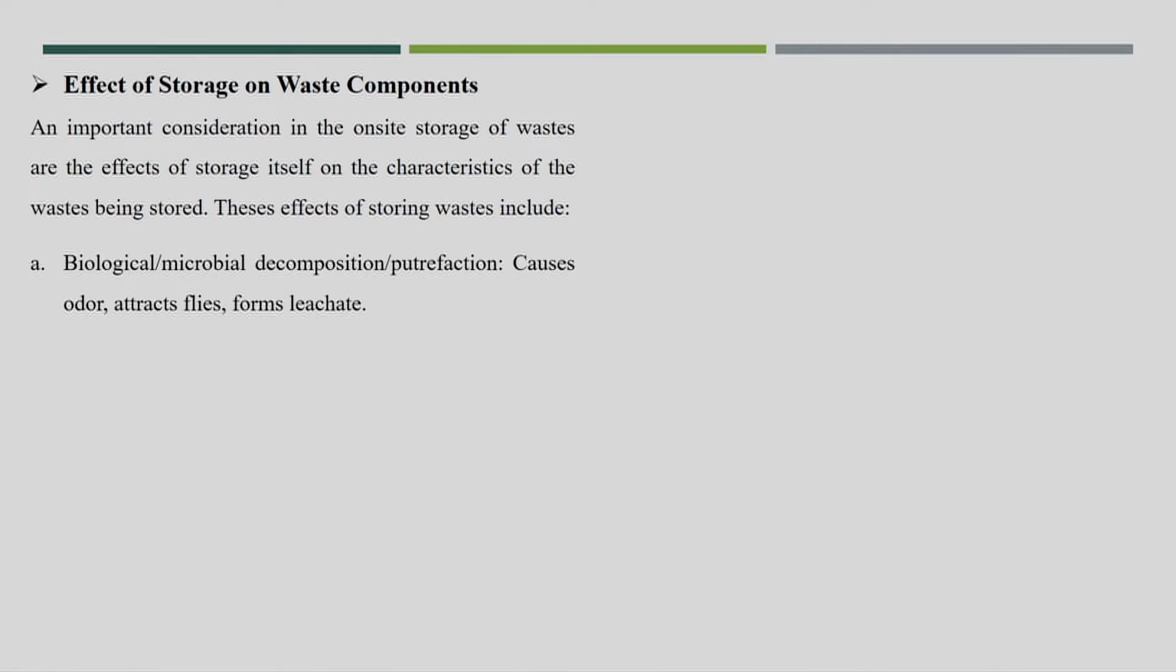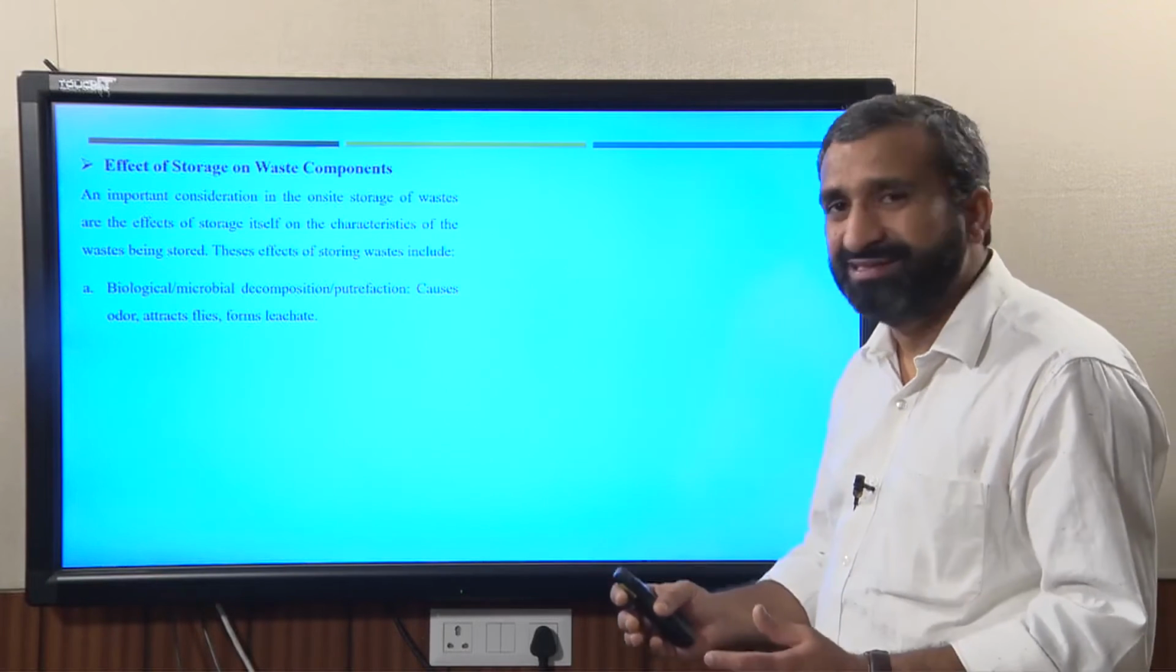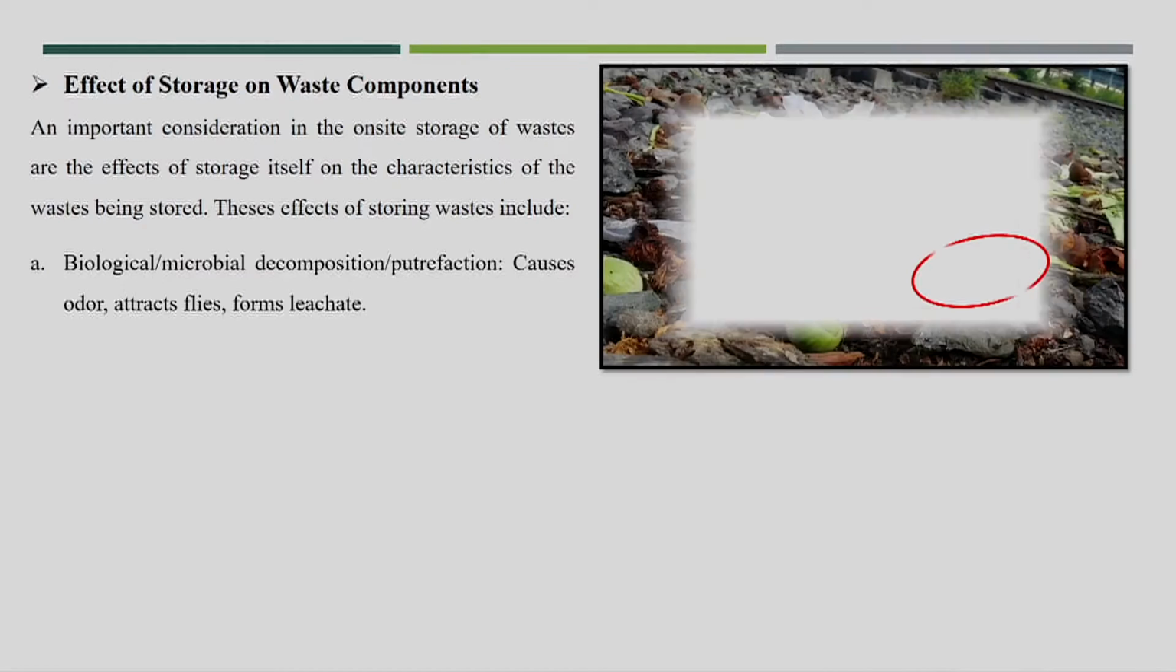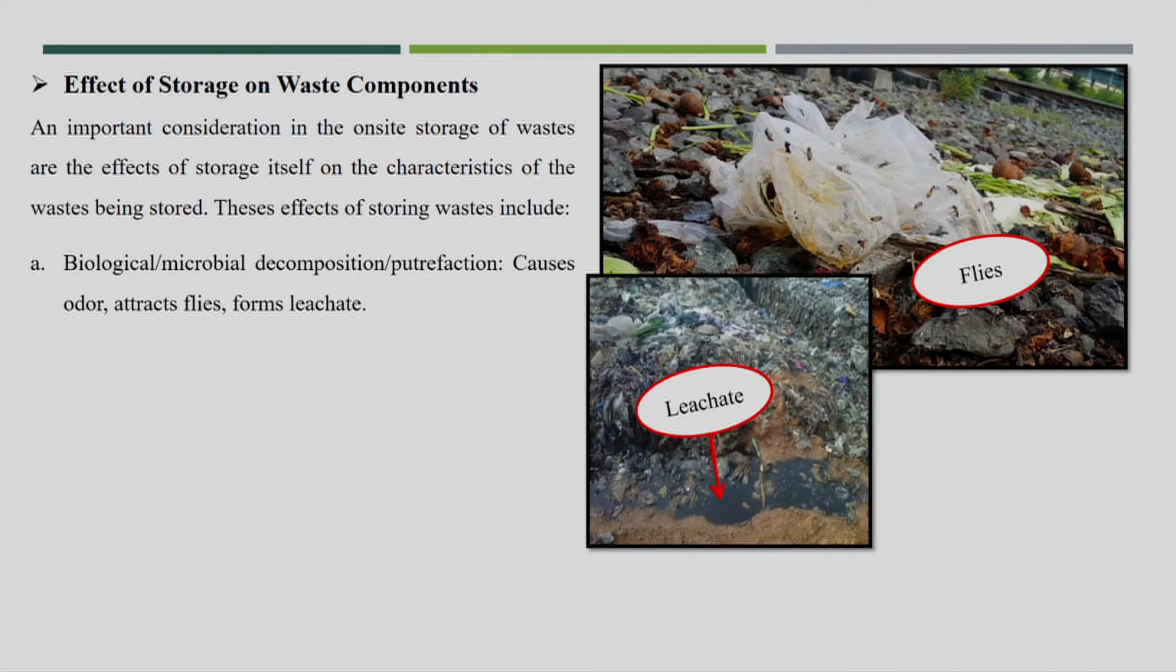Because this biological waste will degrade, and the degradation starts within 6 hours of storage and the odor starts within 24 hours. If you store it for more than 24 hours, odor and leachate will also be produced, and because of that a lot of flies will grow in the waste. You can see here, if you store this biological waste for a longer period, flies will grow and leachate will be produced. This leachate is highly polluted.